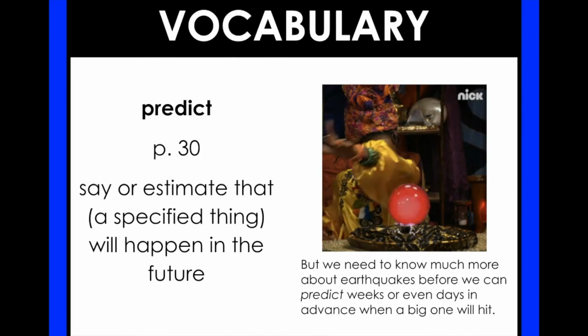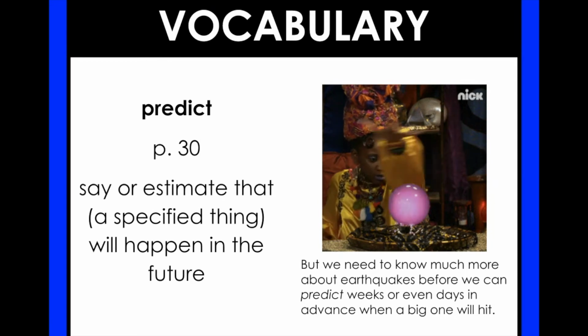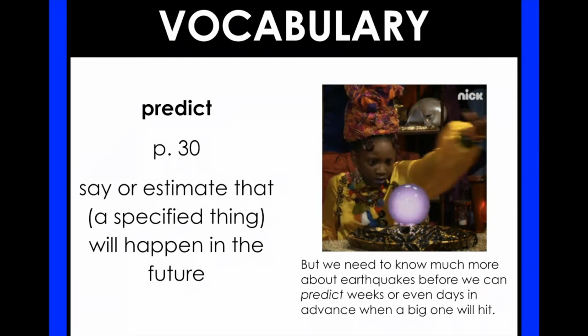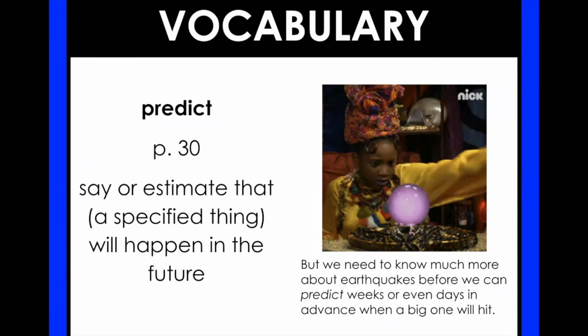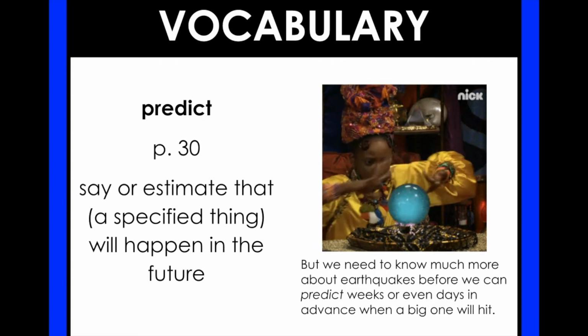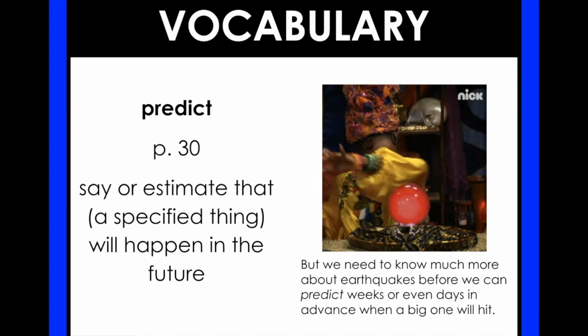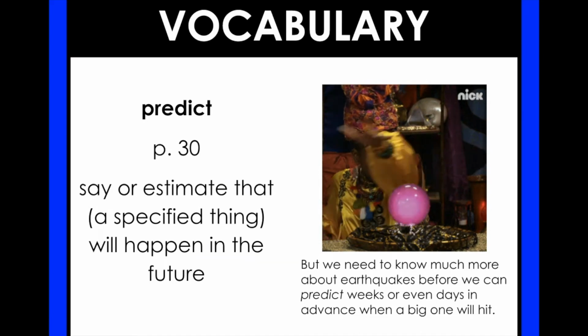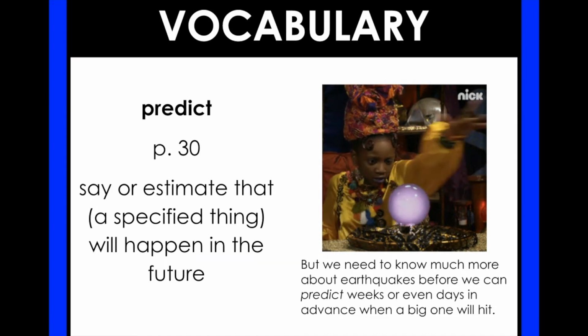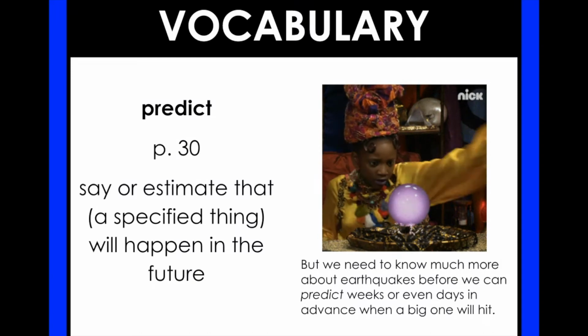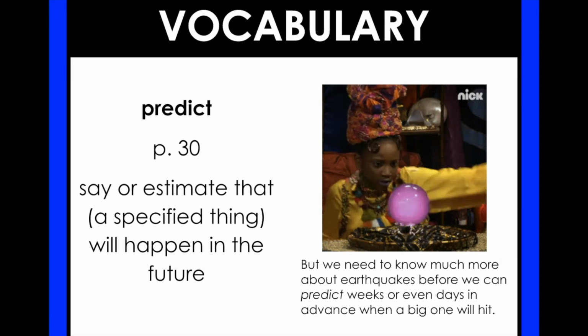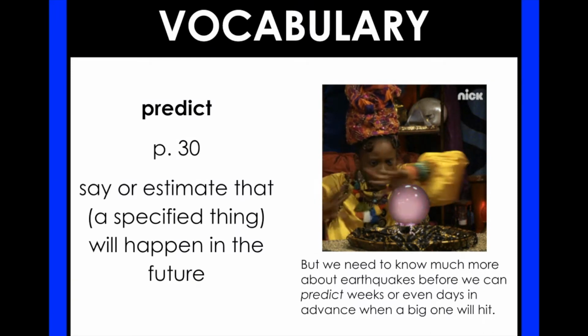For vocabulary, we have the word predict. I bet you know what this means. Right? We have our picture here. We're predicting with our crystal ball. That's to say or estimate that a specific thing will happen in the future, right? And we make predictions all the time, especially in reading. We like to make some predictions about what we think is going to happen, usually in a fiction story.